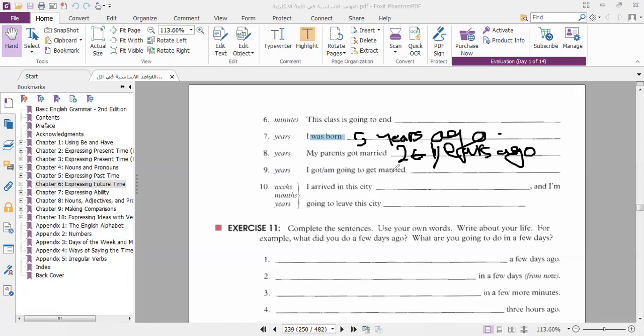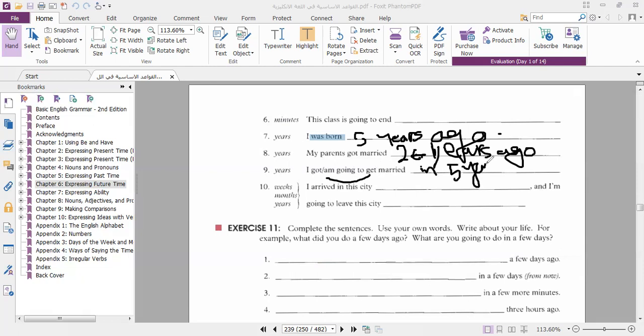I am going to get married 5 years ago. In 5, because if you said "I'm going to get married," it means that it will happen in the future. Yes. So you will use it in 5 years, not "in 5 years ago."